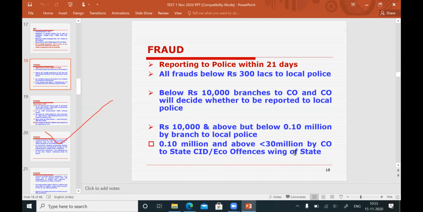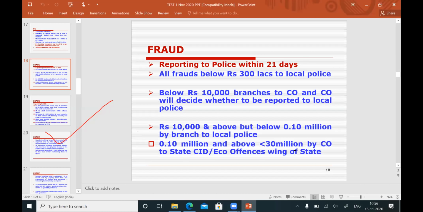Again, I repeat, frauds of less than 30 million to be reported to local police. If the amount is less than 10,000, you can take a decision whether to report it or not. If the amount is 10,000 and above, less than 1 lakh, branches have to report it to the local police after getting permission from circle office.